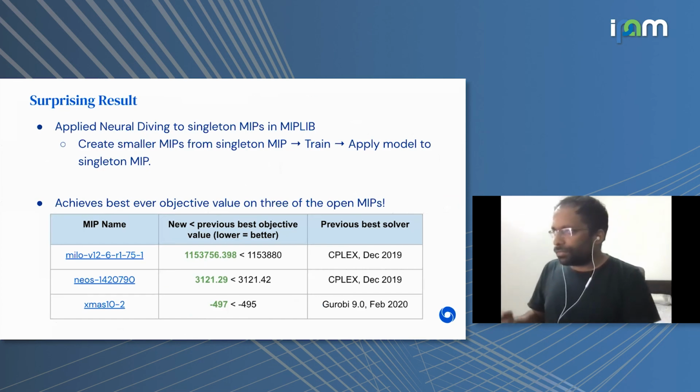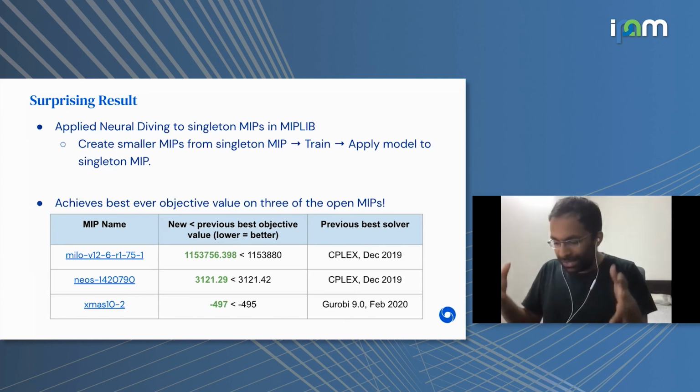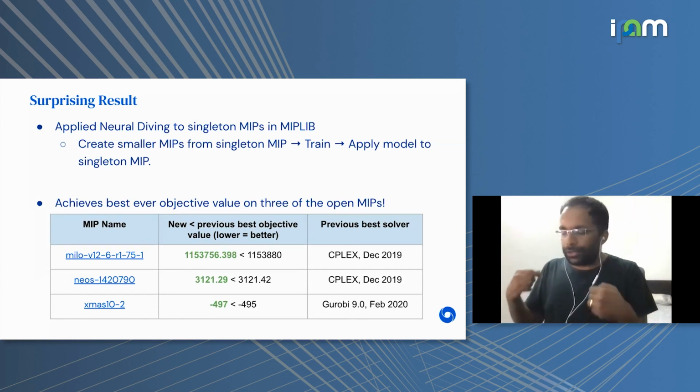The other surprising result we had was we took neural diving and asked whether we can apply the same approach to a single MIP. So now we no longer have a big training set, but instead just a single instance. The way we applied learning there is by assigning values to some of the variables to define smaller MIPs out of the original single MIP, training a neural diving model on it, and then after training, applying it back to the original MIP that we are interested in solving.